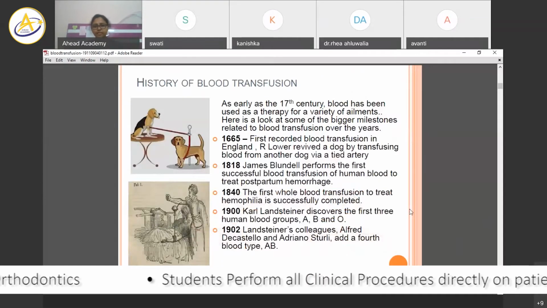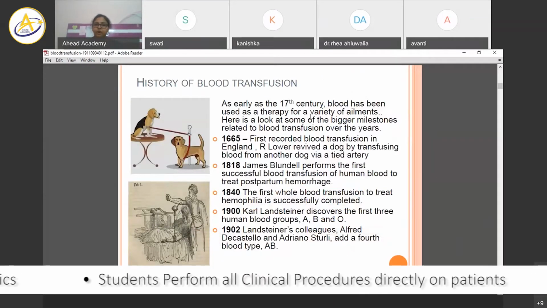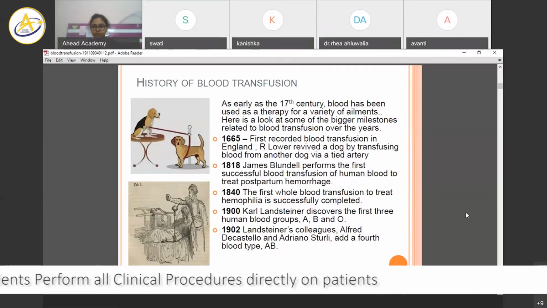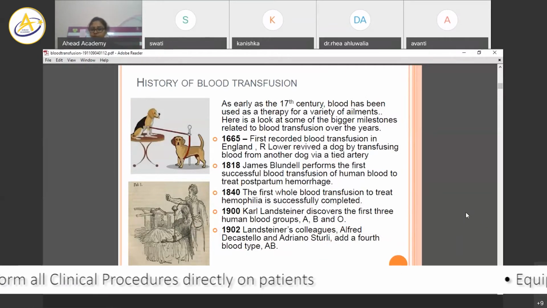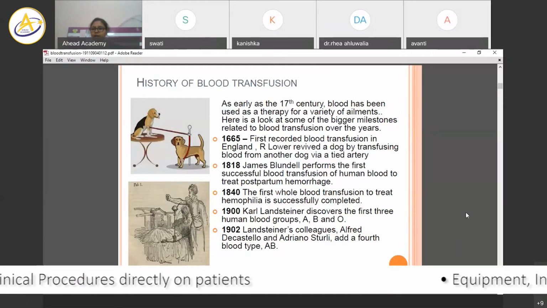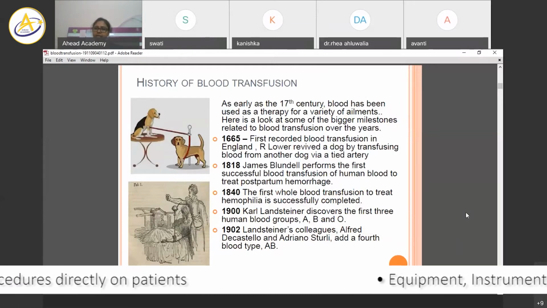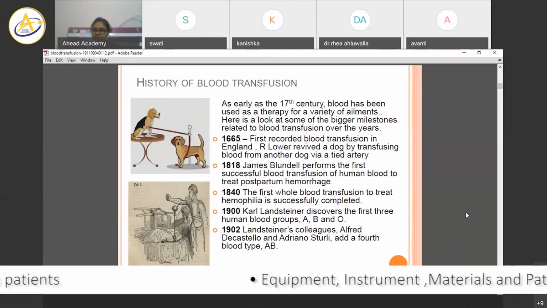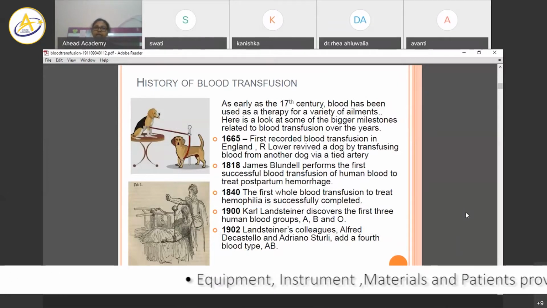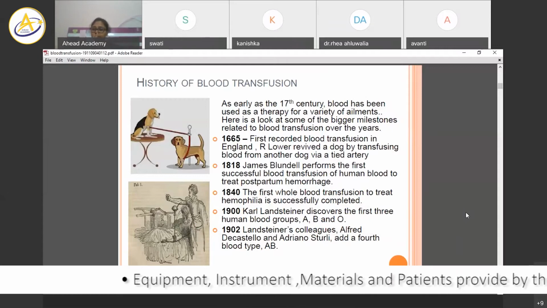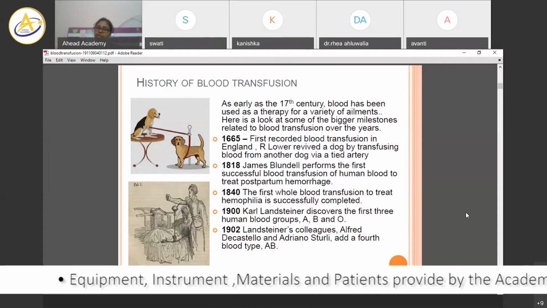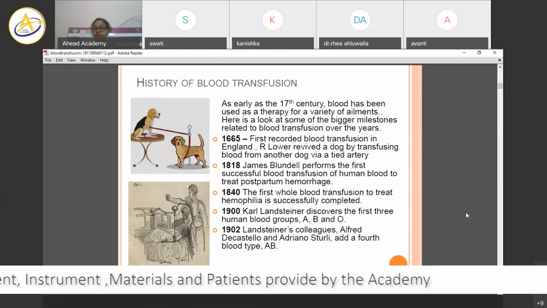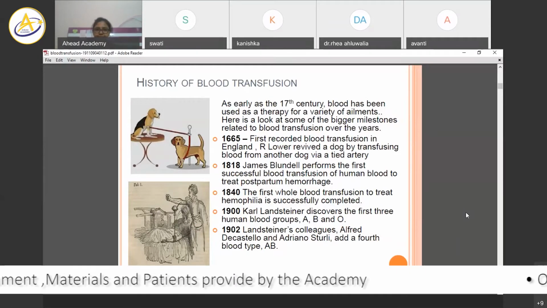Now, history of blood transfusion, how it all began. Just for the sake of information, composition of blood, uses of blood, functions of blood and newer modalities, everyone knows about it. Where people lack is things like this: history, who discovered what, and the year things were discovered. So these are the questions. These are actually scoring questions in MCQs.